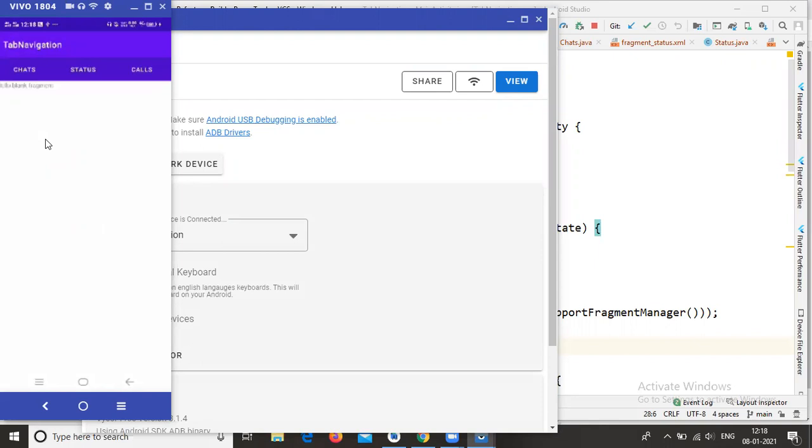So it is also working fine. Swiping is available in ViewPager. With the help of ViewPager only, we can swipe these fragments. Okay, so this is all about the tab navigation.